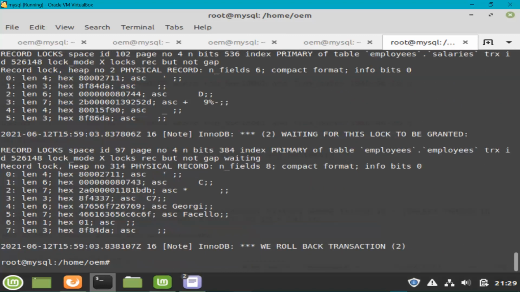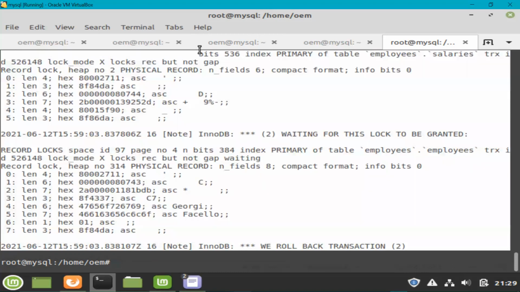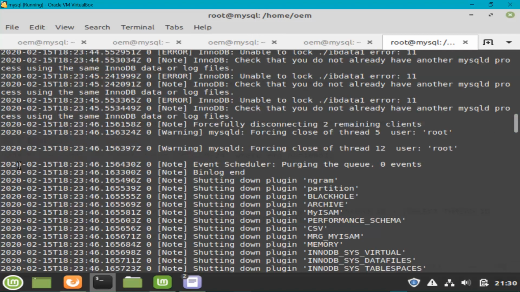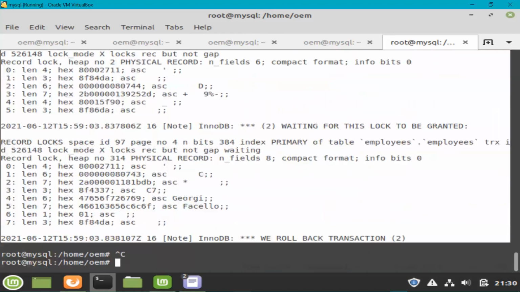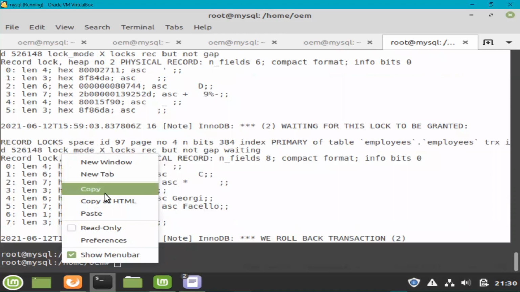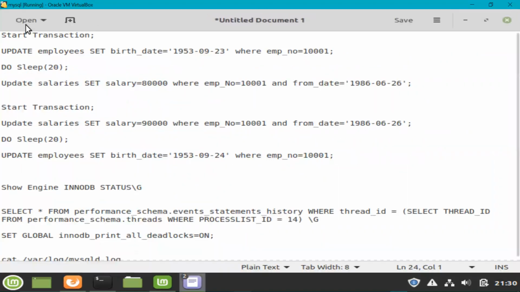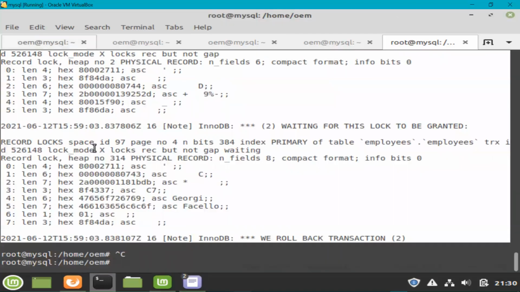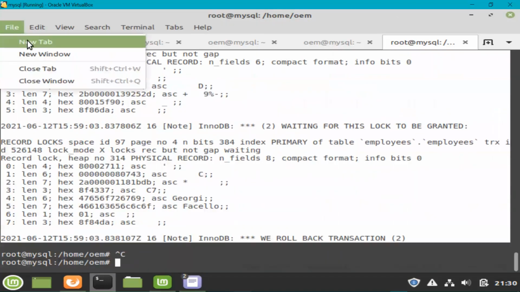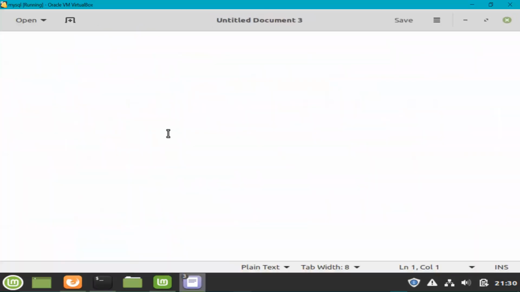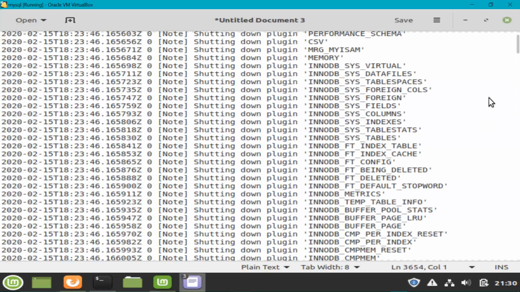When you hit enter, you can find lots of detail, but the last detail that you can see here is related to the latest deadlock. So let me copy this information first. There is lots of information, but scrolling up and down is a little weird here, so I'm going to copy this into a note. Let me open a new tab and gedit, and paste it here.